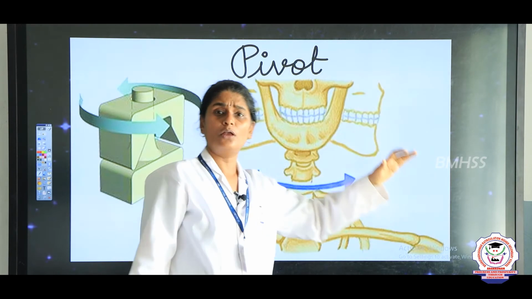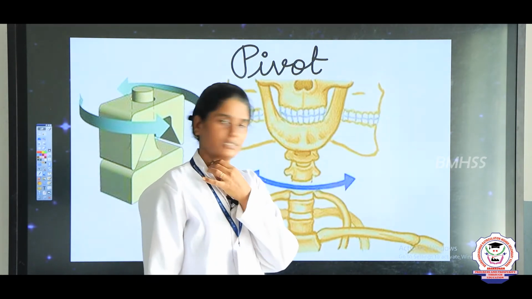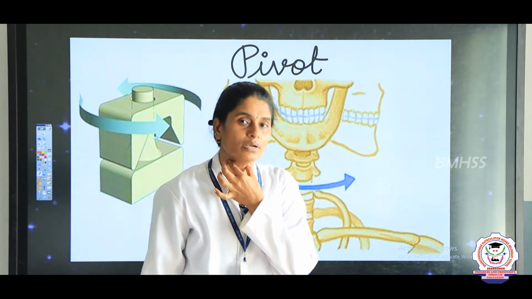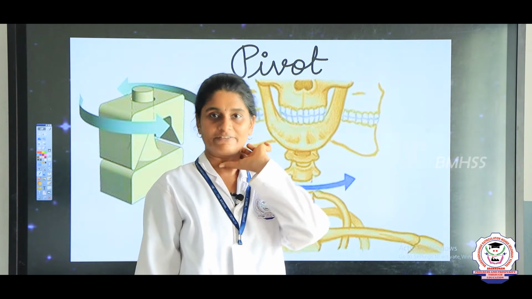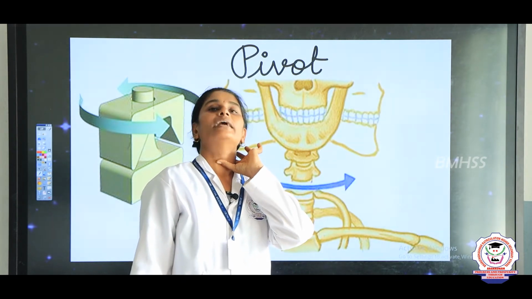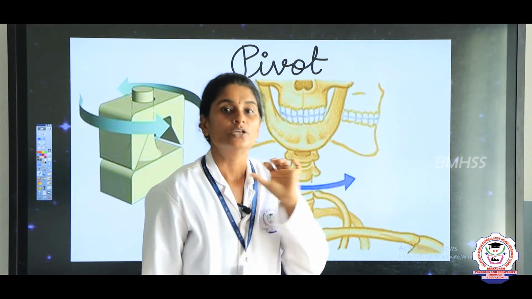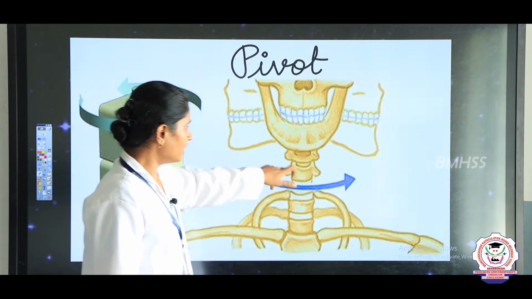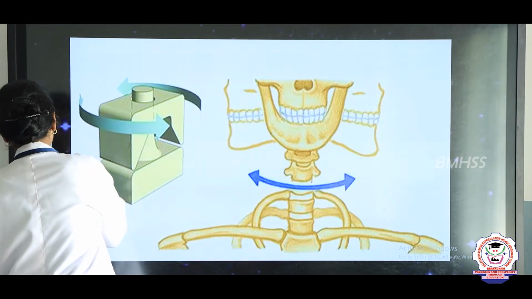This joint allows our head to move upwards, downwards and sideways. So, here only we can see the pivot joint, okay. The pivot joint is present in our neck region, and this pivot joint helps in upward direction or downward direction as well as in the sideways direction, okay. So, we can see pivot joint in our neck. This is the third type of joint, and the next one is